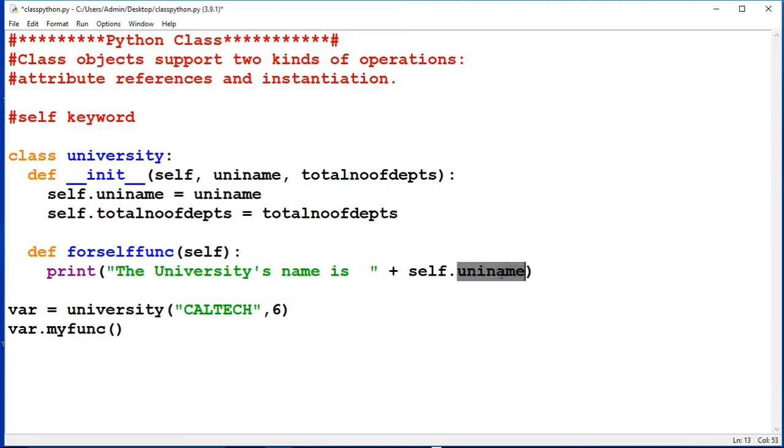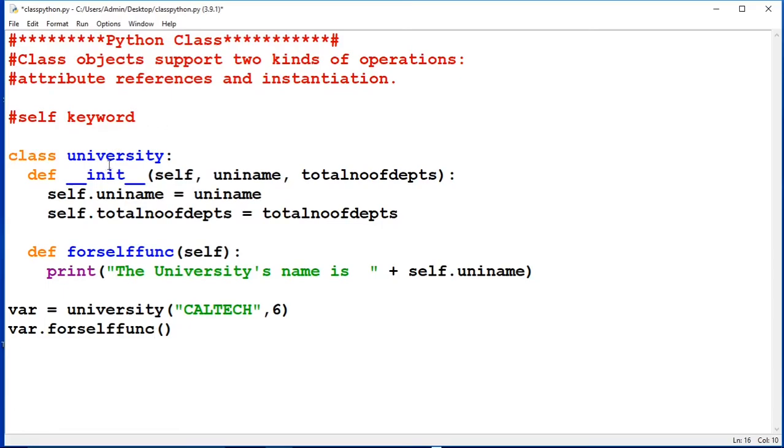So this university name will be accessed as Caltech, I suppose. I'm going to show you in this program how self keyword can be very helpful, and it can do the same job that in the earlier program you have seen, and how it instantiates the object.